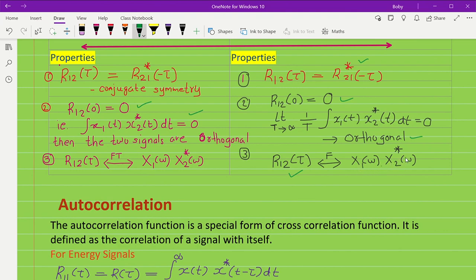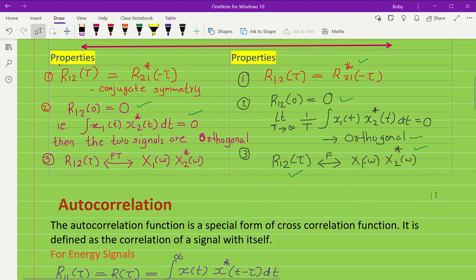But we know that in the case of convolution, x1 of t convolved with x2 of t will be equal to what? X1 of omega into X2 of omega. But here, for the cross correlation, it is X1 of omega into X2 of omega conjugate.